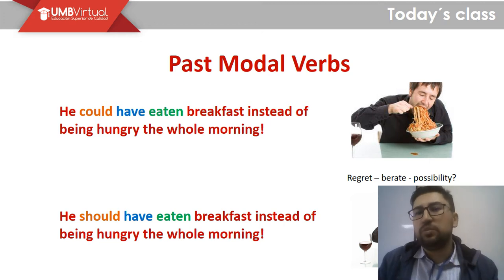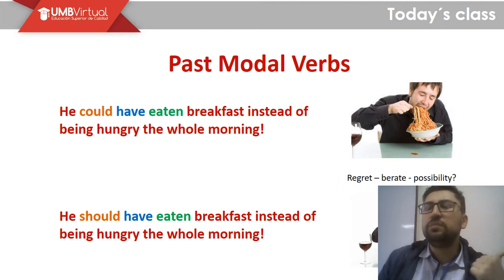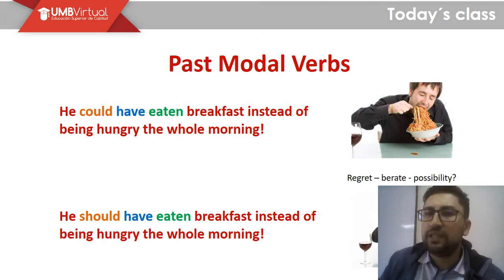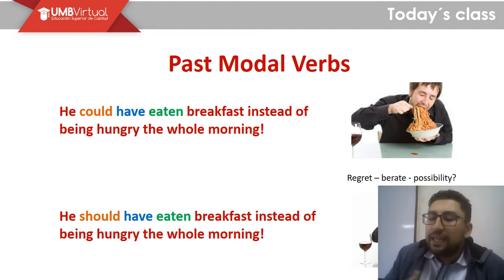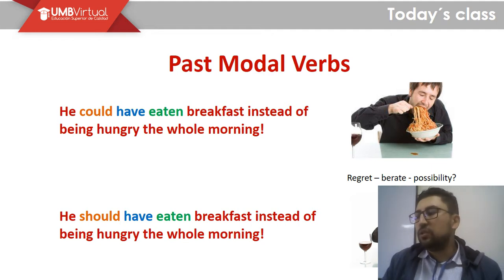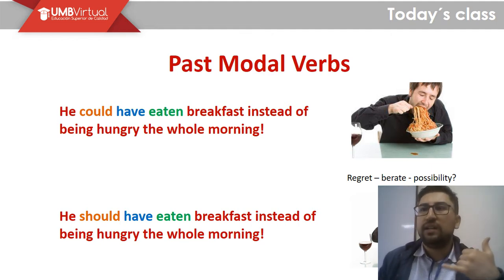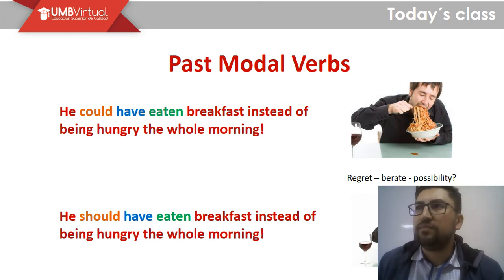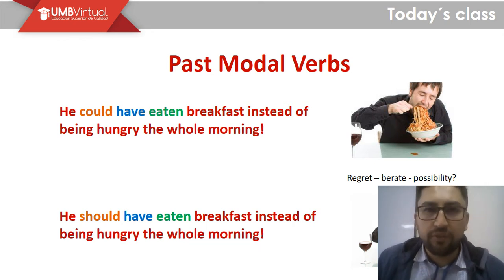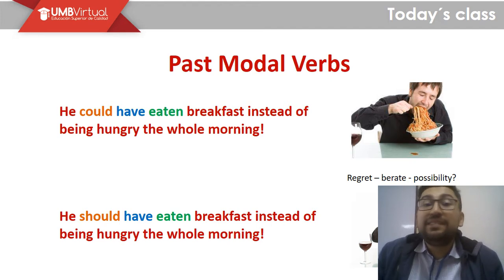That is the past modal verb. We think about the possibilities that were permitted in the past, and we didn't make those decisions, right? So let's say, for example, I had to call a guy for a job interview, and I didn't call him.